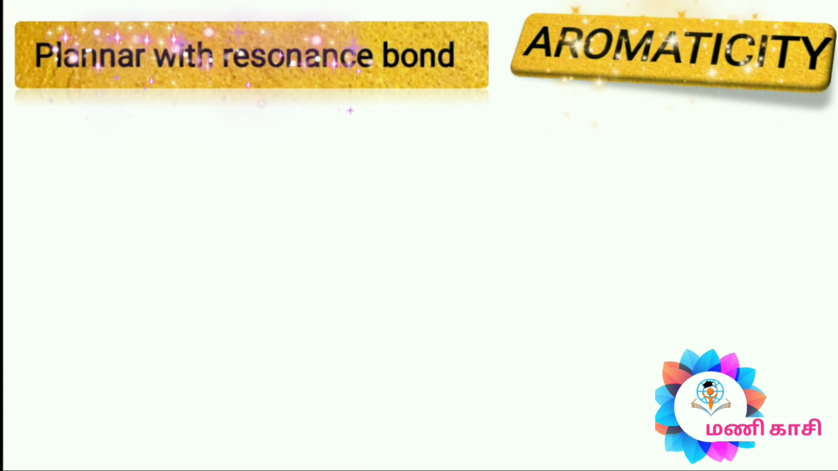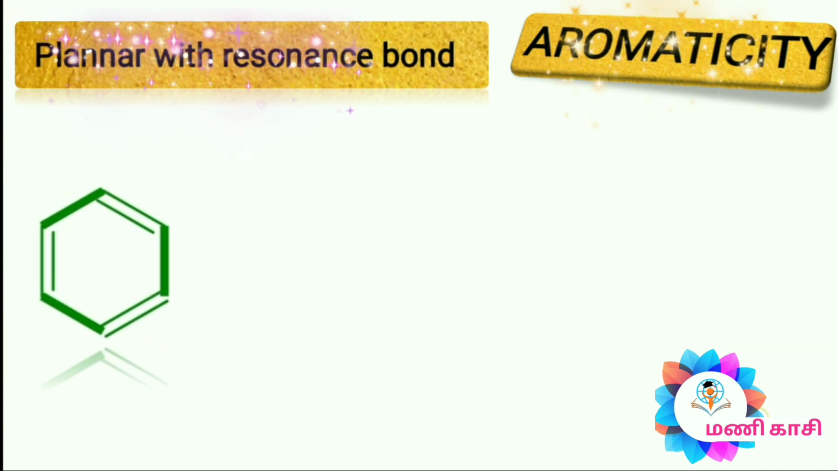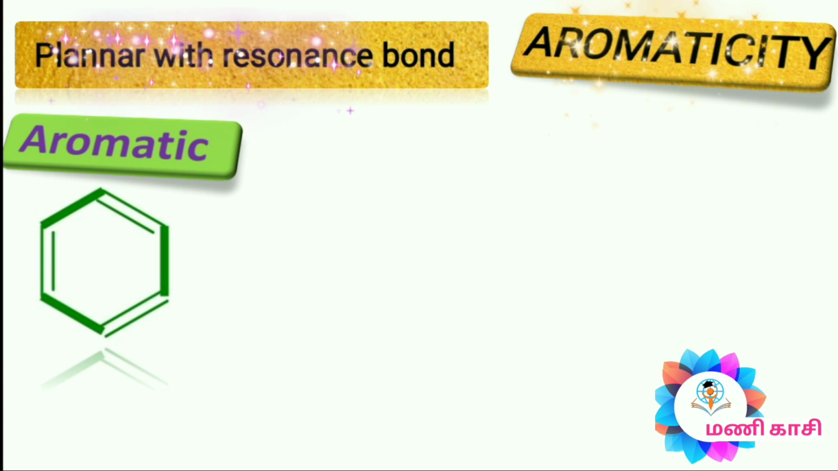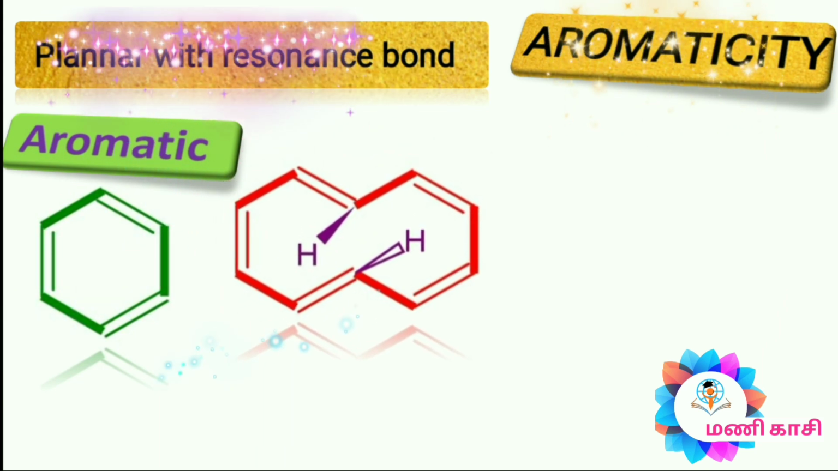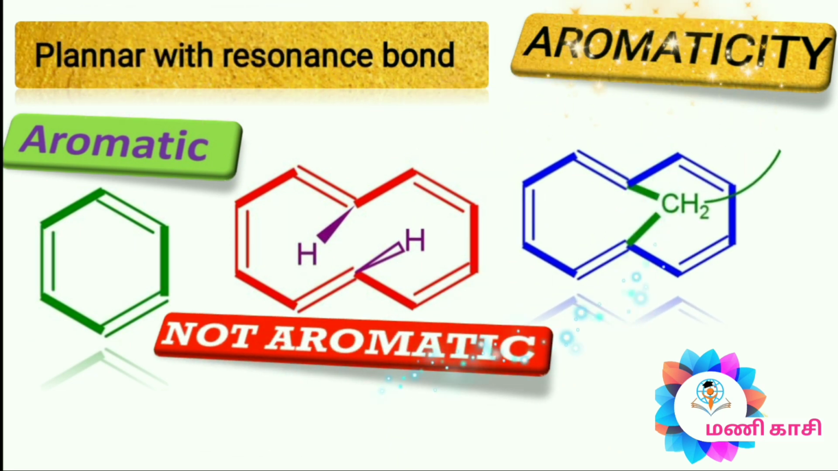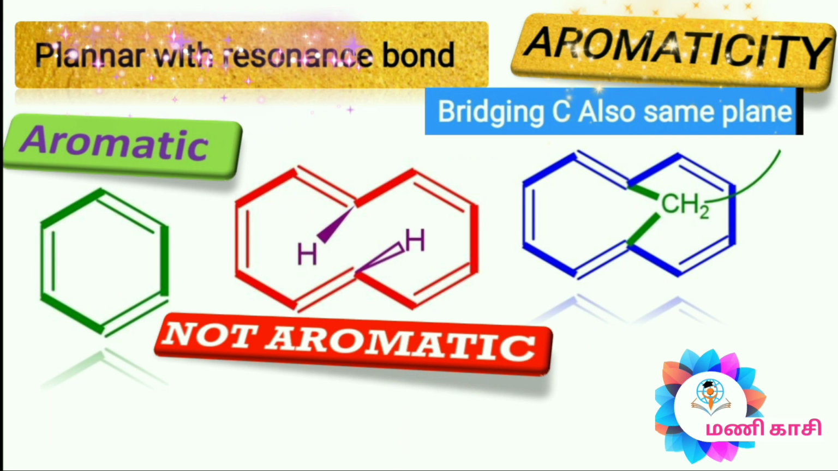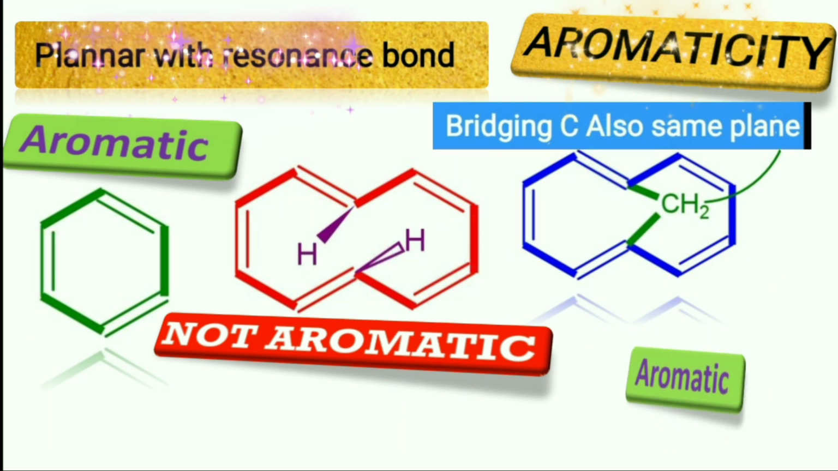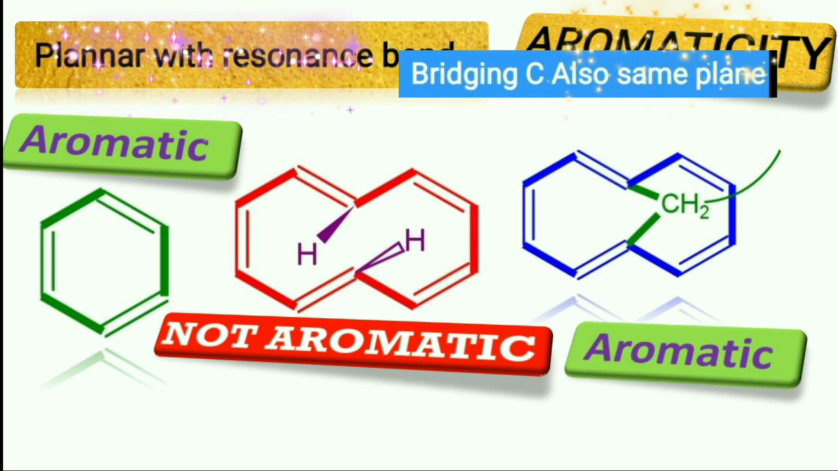Rule number 3, the compound must be planar with resonance. Example, benzene. Benzene is planar with resonance. It is aromatic. But naphthalene is not planar with resonance because of the two hydrogens' non-planarity. It is not aromatic. The bridging compound has delocalization with the pi bond, also planarity. It is aromatic.